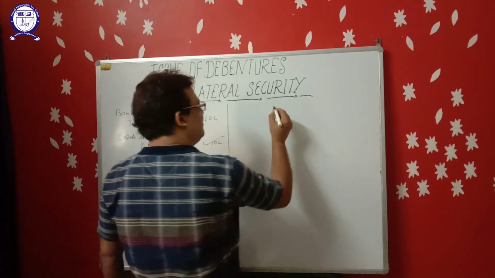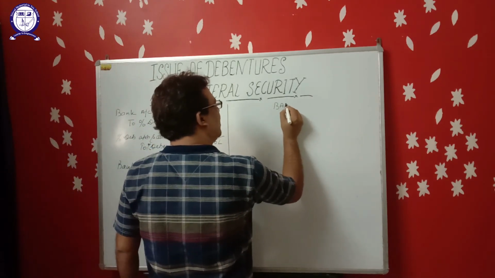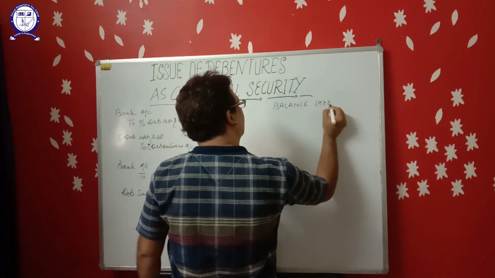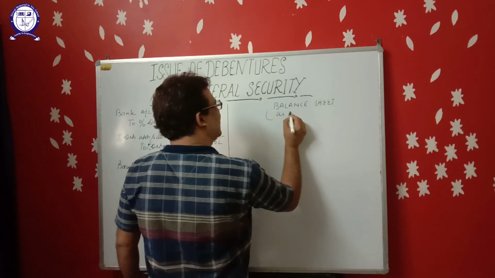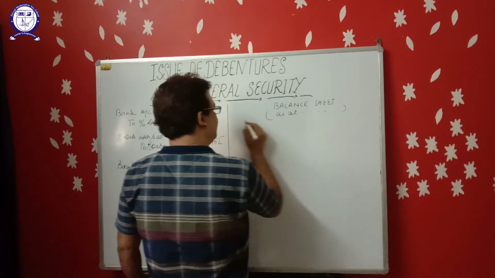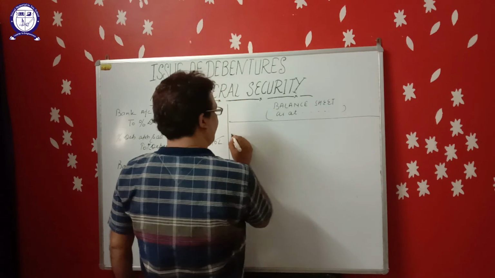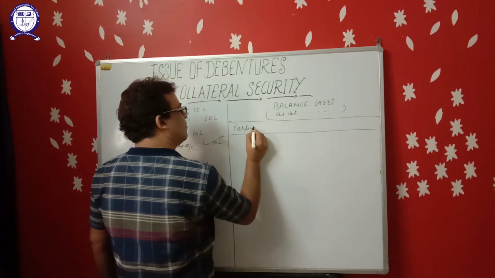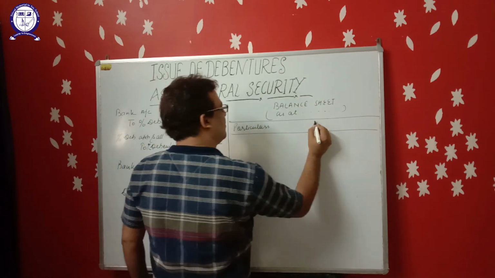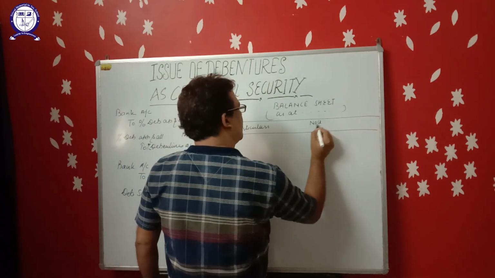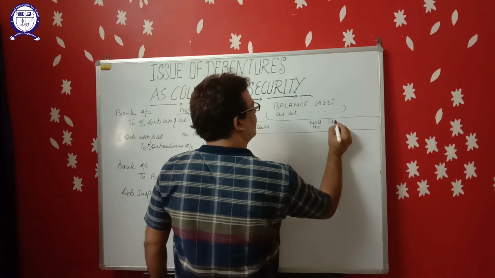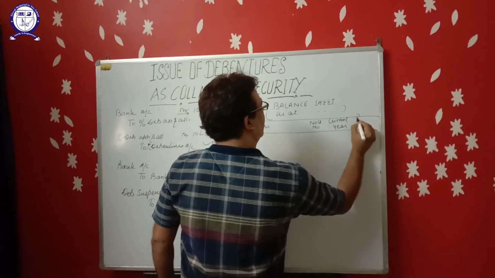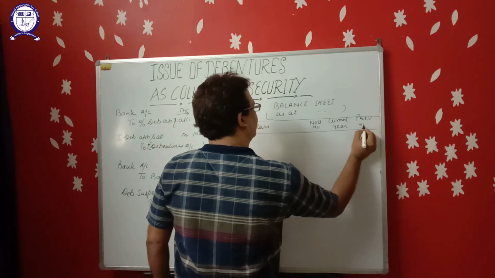Let us understand. First of all, prepare the format of the balance sheet. Balance sheet as at, particulars, note number, current year figure and previous year figure.